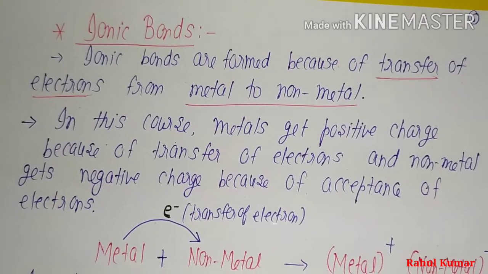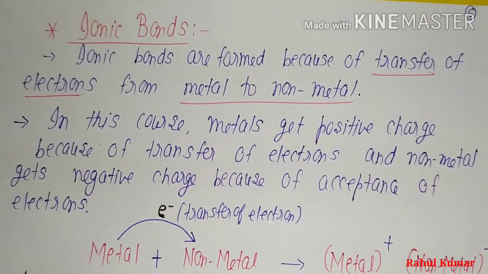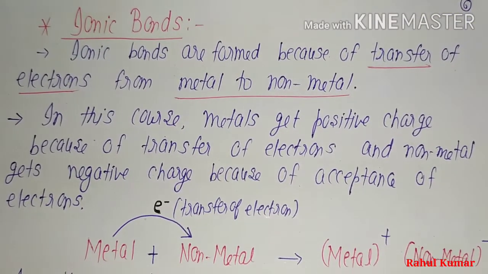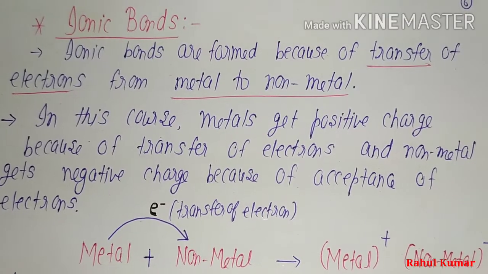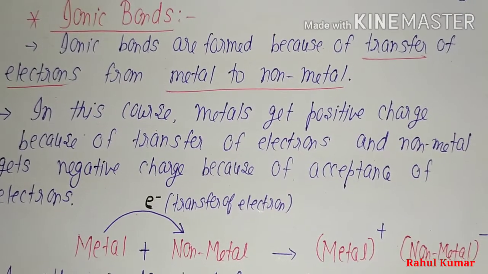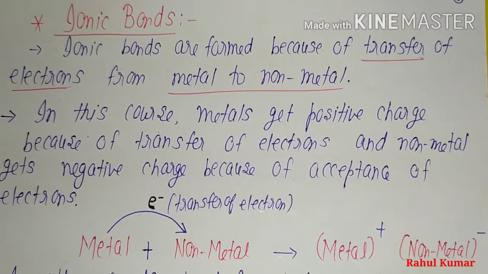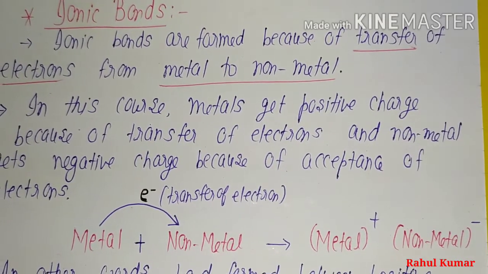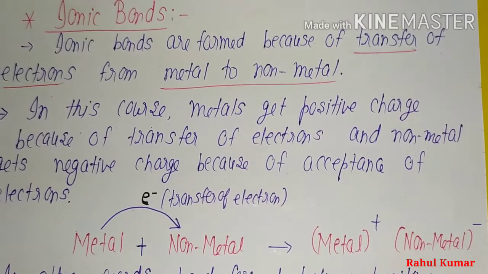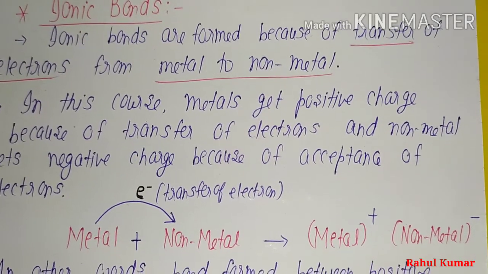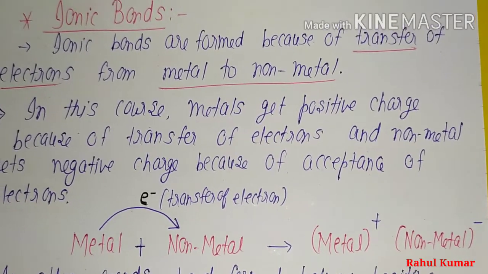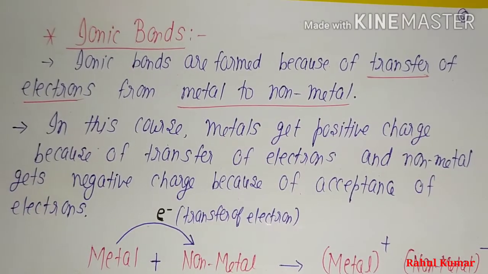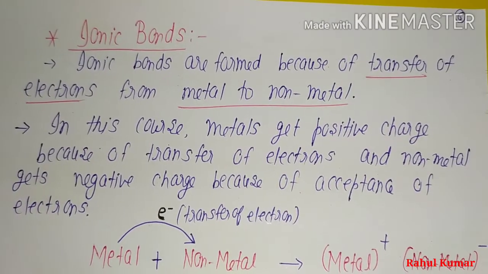Ionic bonds. Ionic bonds are formed because of transfer of electrons from metal to non-metal. For example, when sodium and chlorine react with each other, an electron transfers from sodium to chlorine and forms sodium chloride, which is an ionic compound, and the bond formation between them is an ionic bond.